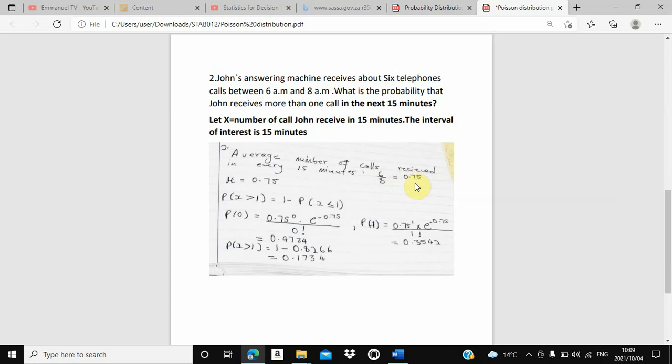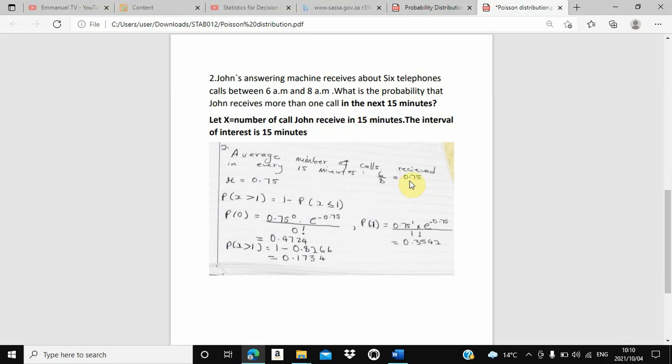If they didn't give you an average, you must know how to find the average, because it's not every question that they will give you an average. If you are not given an average, you will be given a time interval. If you are not given a time interval, you will be given an average, like the past question that we did here. They didn't give us a time interval, they gave us the average. Now here we found our average, which was 0.75.